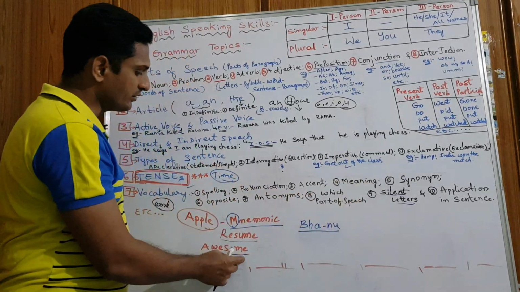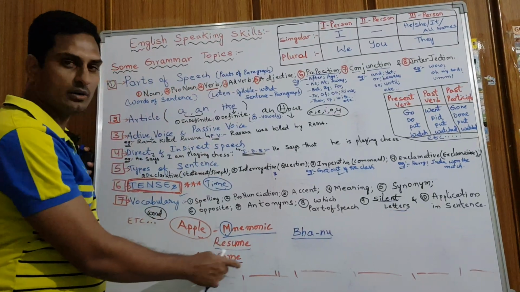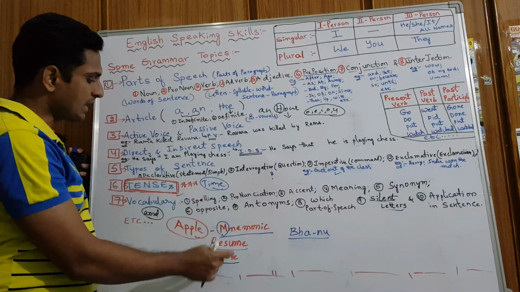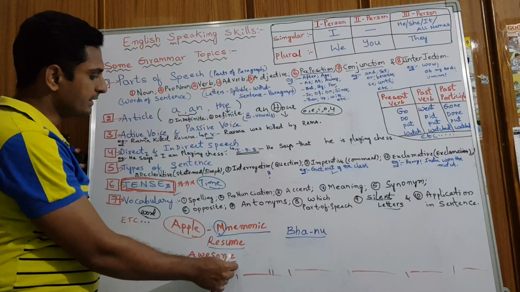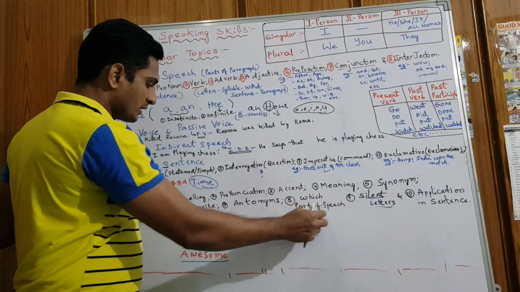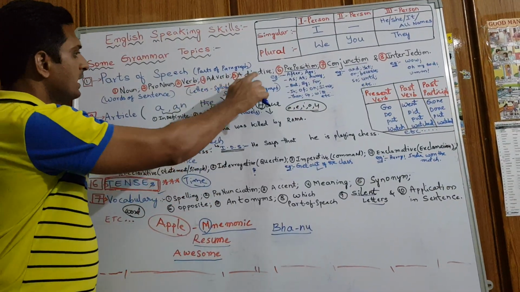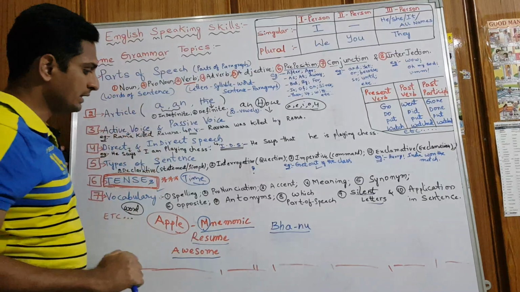Meaning means beautiful. Synonyms: beautiful, good, nice looking and all. Opposite word: ugly, bad. Antonyms, more opposite words. Then which part of speech it belongs to. Awesome belongs to adjective, it tells about a noun, right?